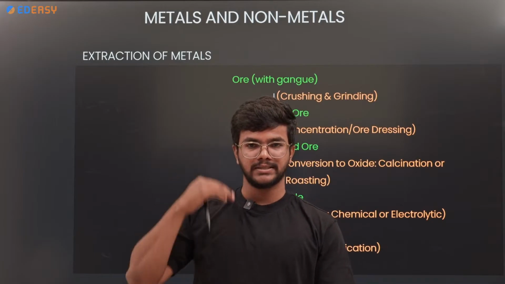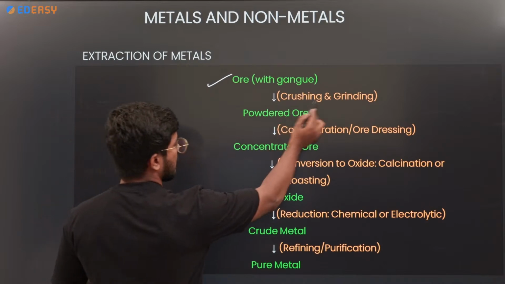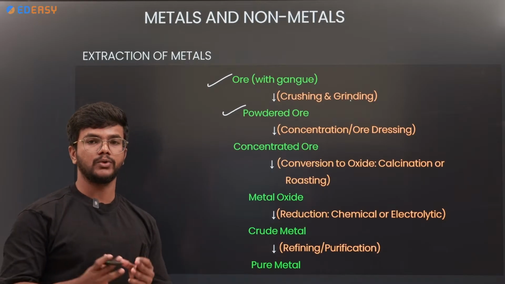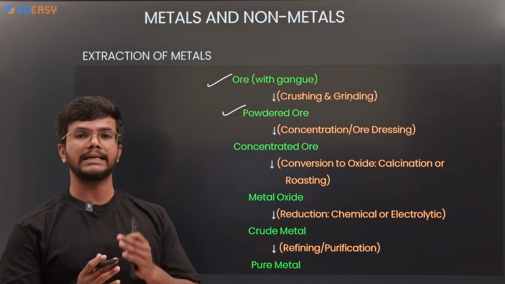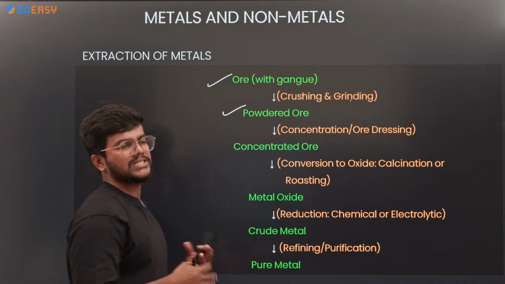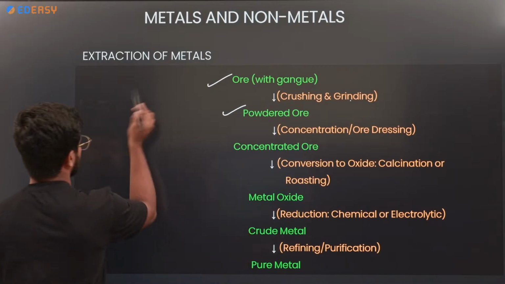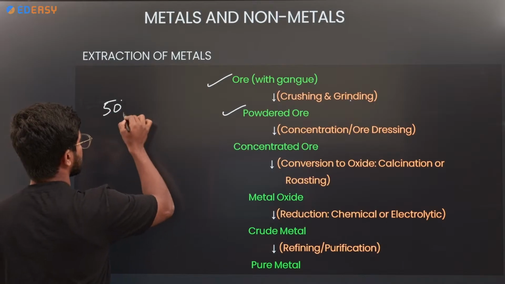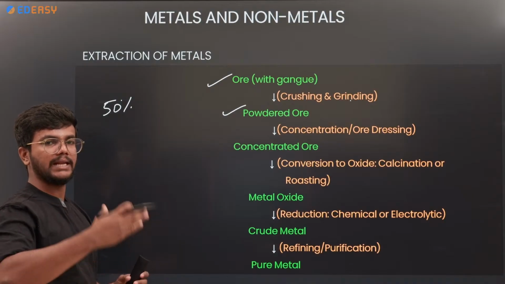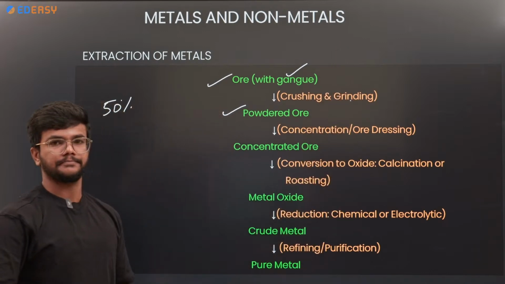The step by step procedure will be: first, the ore is crushed or ground so that it is converted into powder form. Why do we need to convert it into powder form? Because we should remove the dust from the ore, with the help of dressing, that is nothing but washing. If there is 50% dust in the ore, we make it powder, and when we wash it, the 50% can be eliminated as impurities. It is called gangue.